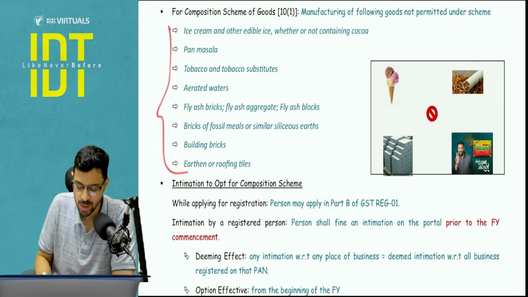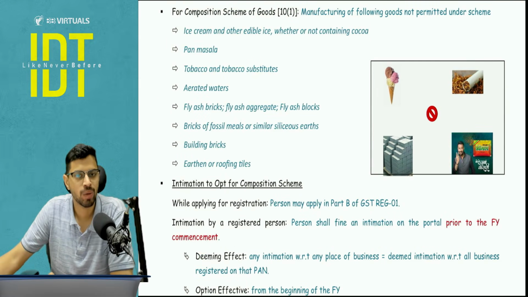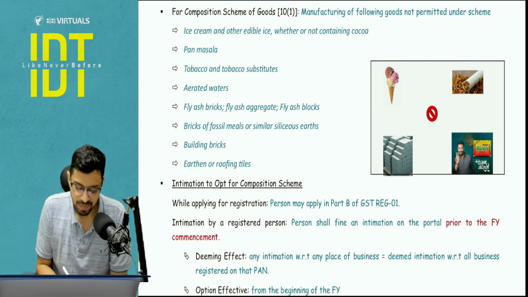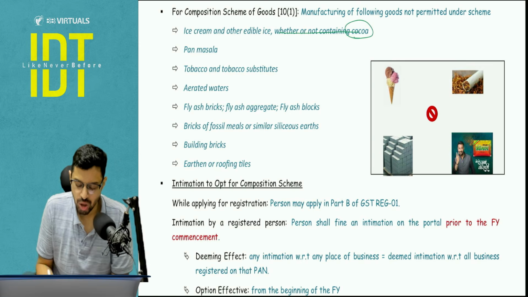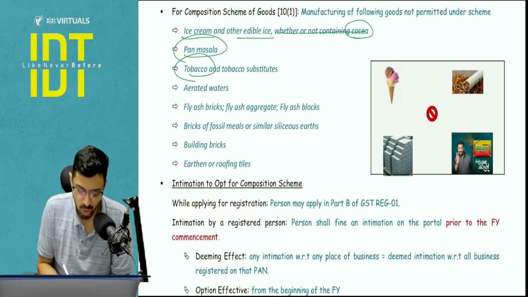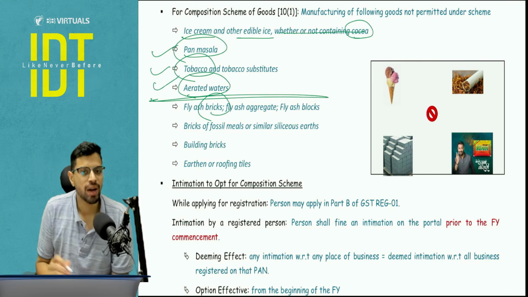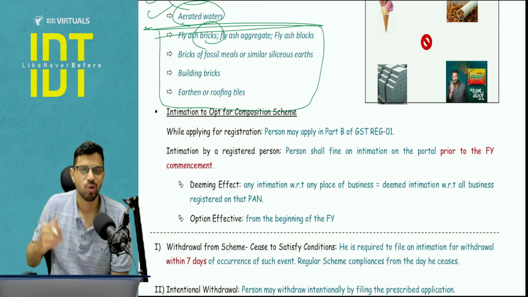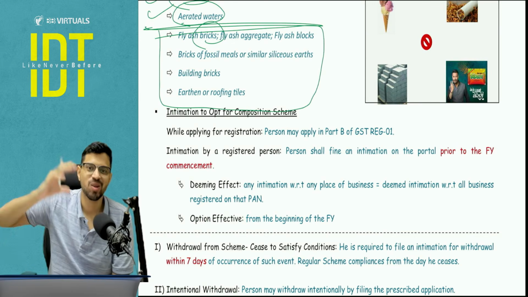These are all those products where you remember in your childhood, your mother used to say that stay away from these things. Okay. This is something we learned in the class. Ice cream and edible ice, whether or not containing cocoa, this is a flavor, so it does not matter whether or not it is containing cocoa. Ice cream and other edible ice, stay away from it, you will have a bad throat. Pan masala, tobacco, aerated waters, bricks. Now till this point, pan masala, tobacco and aerated waters, stay away from these bad things, bad stuff. And apart from these bricks and roofing tiles, so while walking, pay attention whether it's not falling on you.